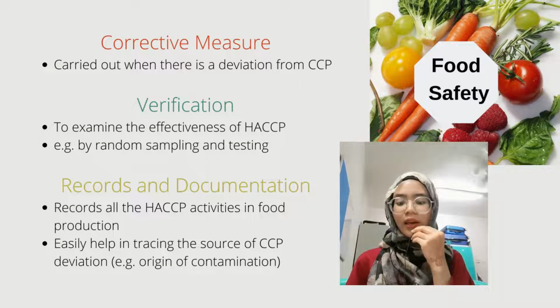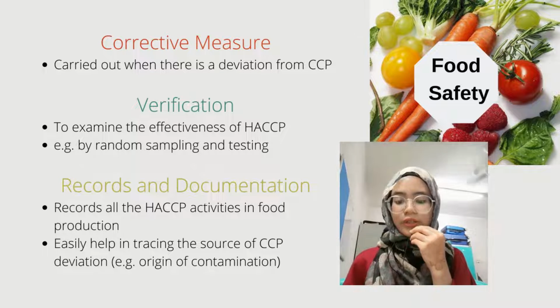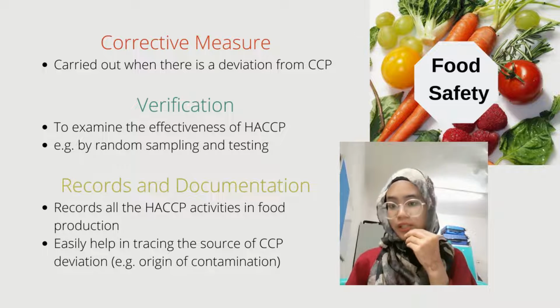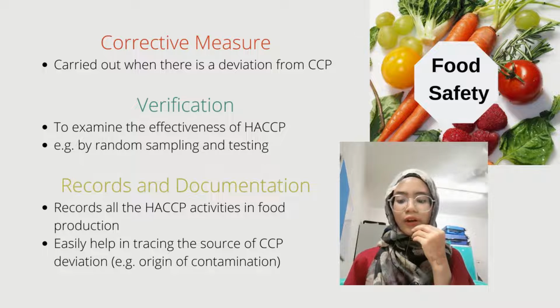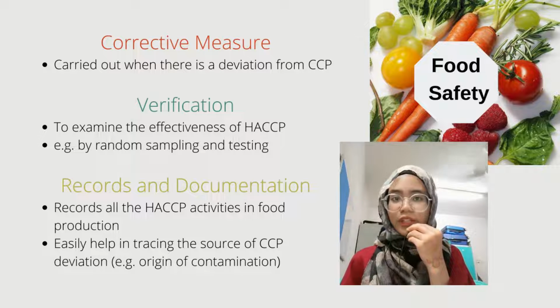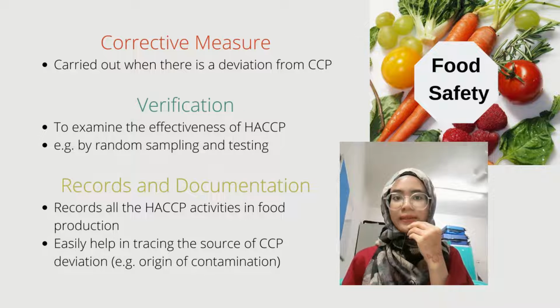Basically, corrective measures are to ensure the safety of products, where the corrective measures are essential when there is any occurrence of aberration or deviation from any of the CCPs. Then we have the verification, which is to examine the effectiveness of HACCP, for example, by doing random sampling and testing.